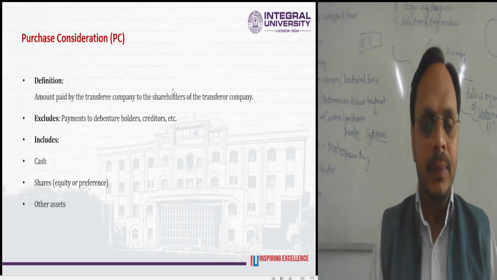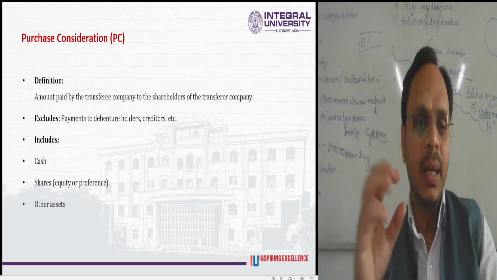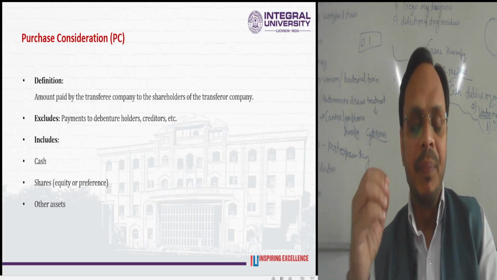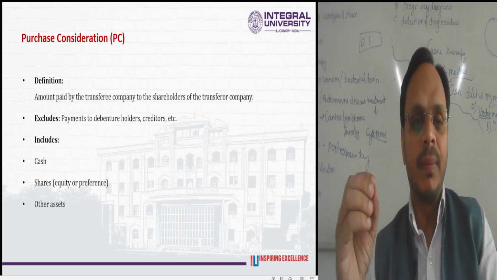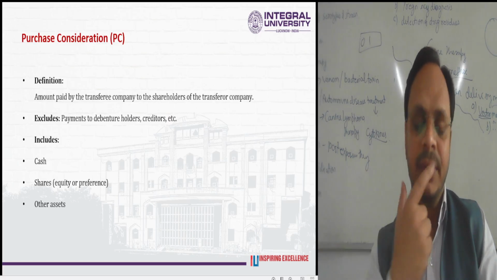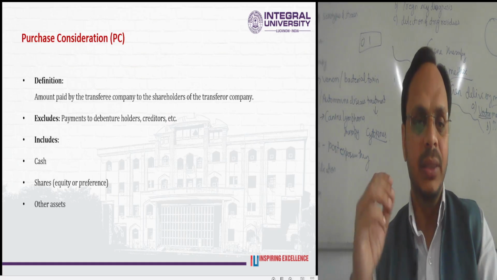So in very simple language, whatever amount will be paid by the transferee company to the transferor company's shareholders will be known as the purchase consideration,